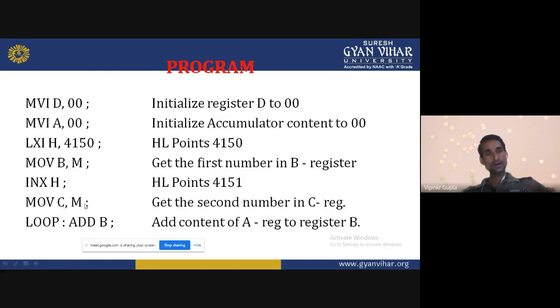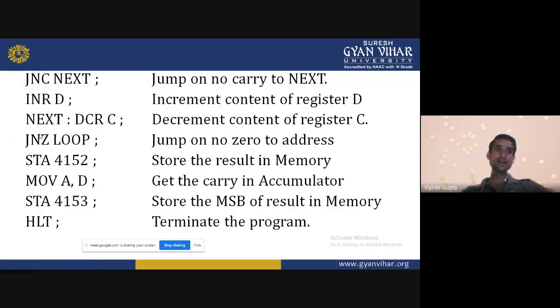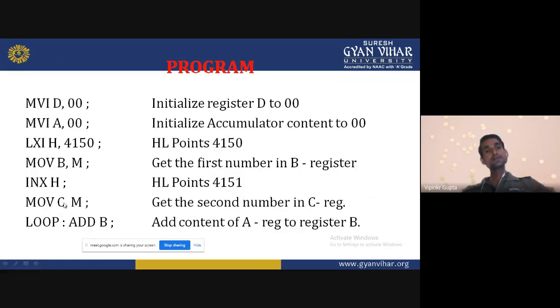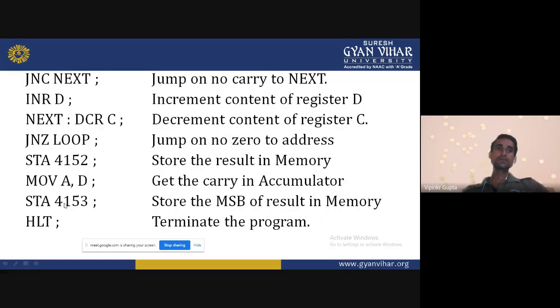Again 15 plus 15 is 30, 14 plus 1 is 15. So again E, F, E is the result and 1 is carry. Carry is generated, which means it increments D by 1 and then comes to the next step. DCR again decreases the C register value, which is FD. The same procedure is followed, and the loop continues until the C value is 0. Whenever the C value is not 0, it repeats one by one.